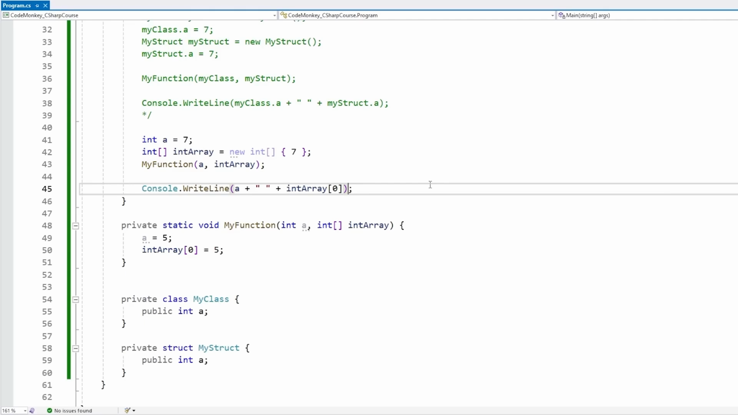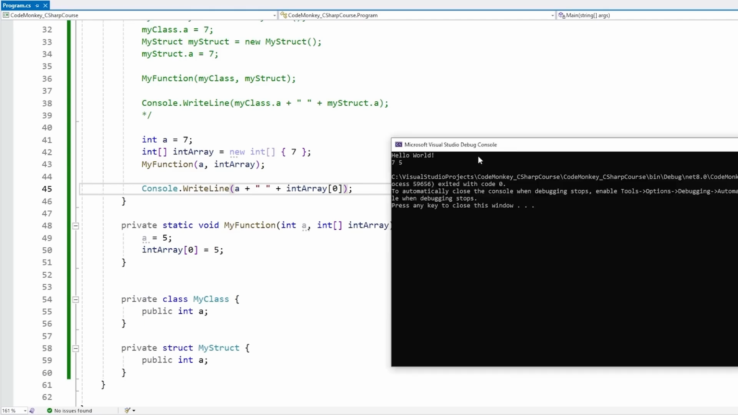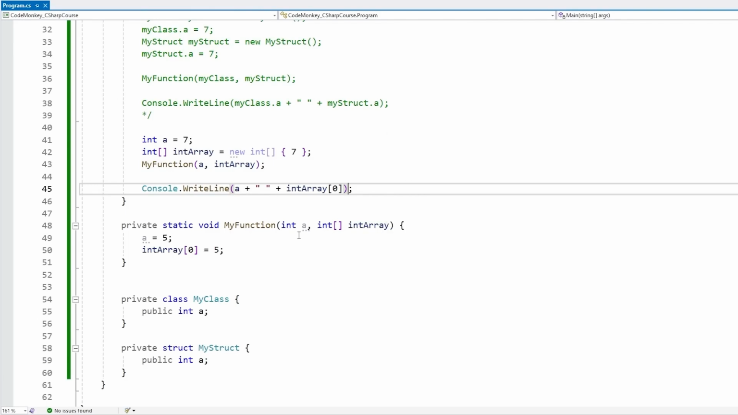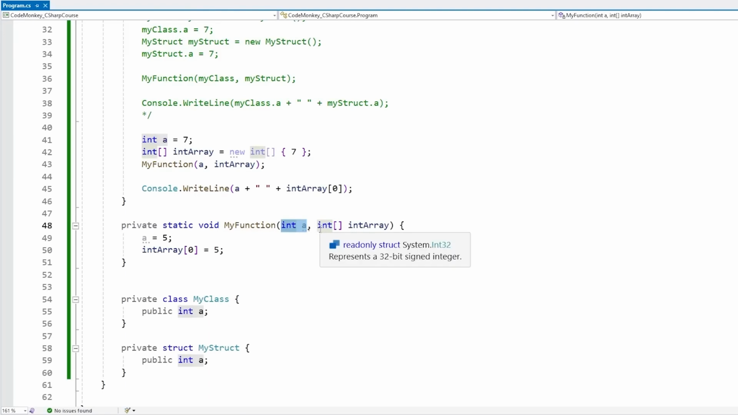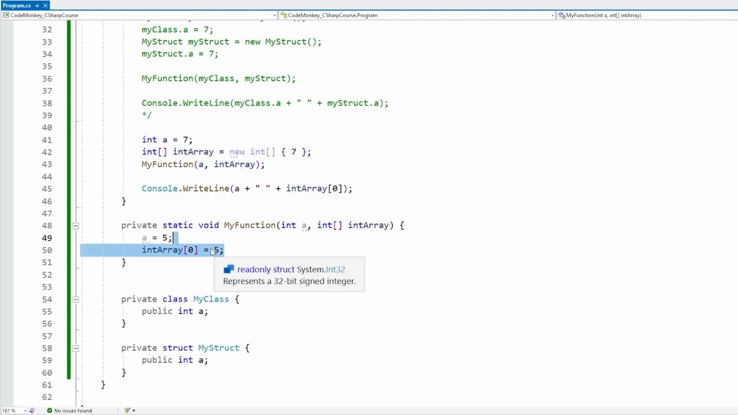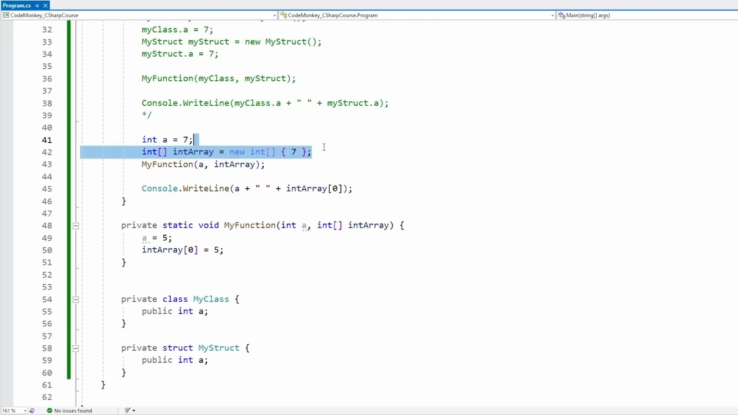Okay, so again, let's see what this does. And there it is, same thing. The int was not modified inside the function, but the array was. That is because ints are value types, so this one is passed in as a copy, but int arrays are reference types. So when we pass in an int array into our function, we're passing in a reference to the original data. When we modify this inside the function, we're modifying the actual original data.